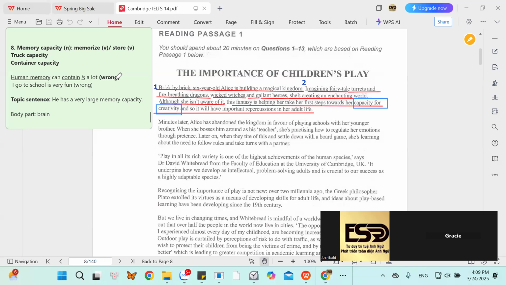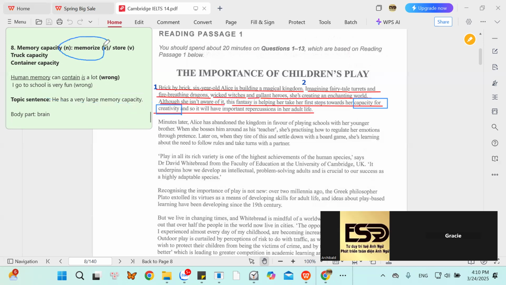Yes, I'm listening. What does a person want to say when he says that he has a very large memory capacity?